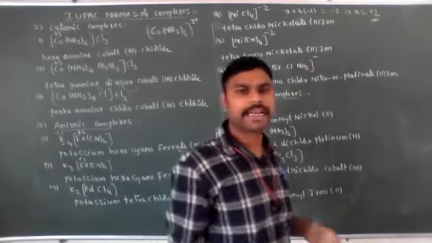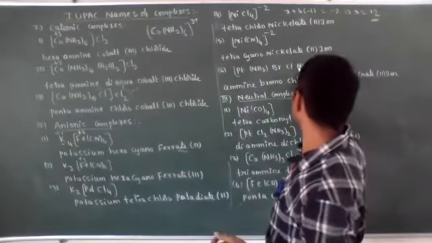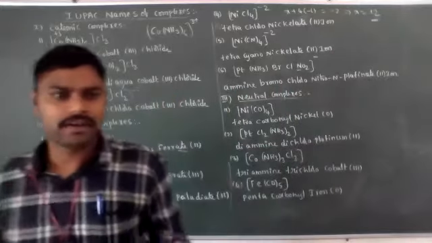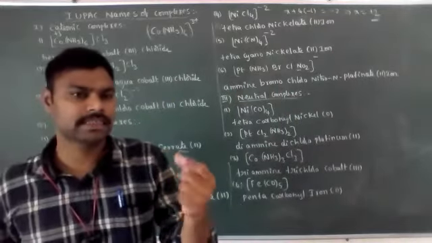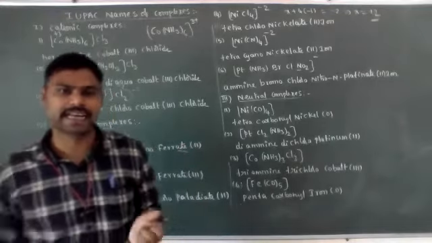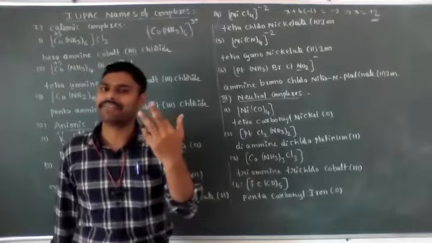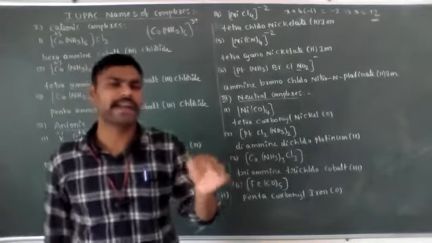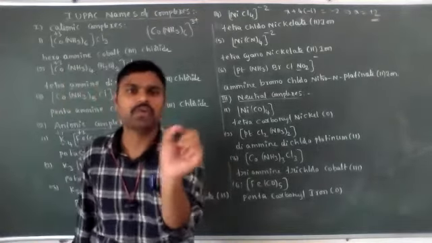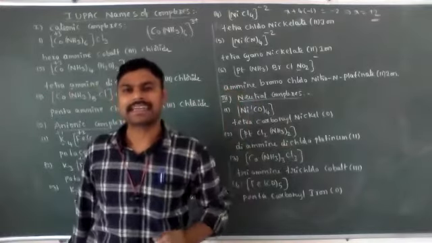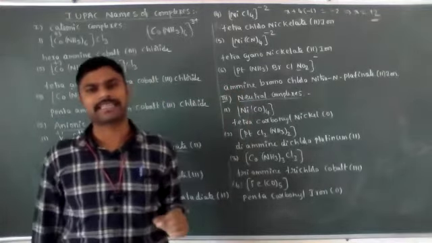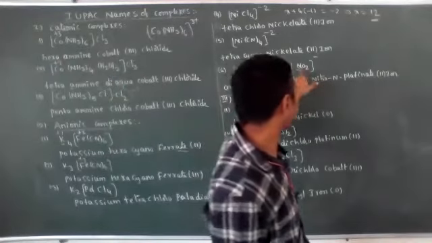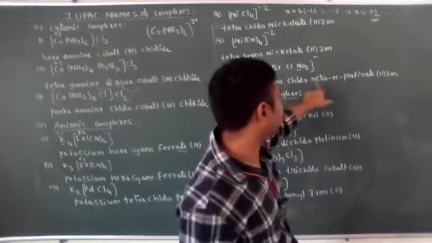NO2 is an ambident ligand. Here nitrogen is the bonded atom. So already I said one rule for ambident ligands. What is the meaning of ambident ligand? The monodentate ligands which have more than one donor atom, in which only one atom is bonded with the central metal atom. So in that case, when writing the IUPAC name, we need to mention which atom is bonded. In NO2, nitrogen is bonded with platinum, that's the nitro N.